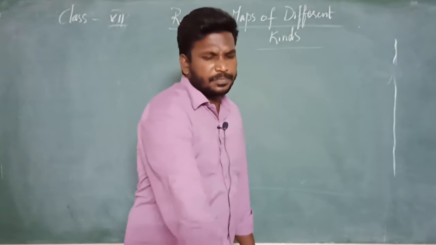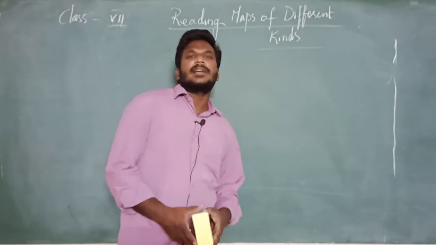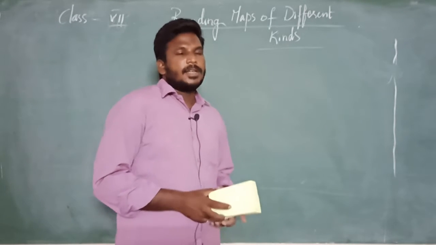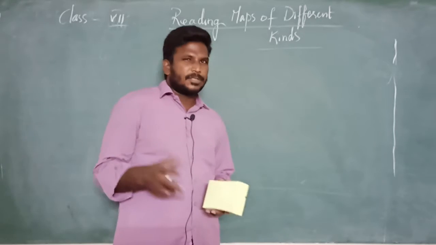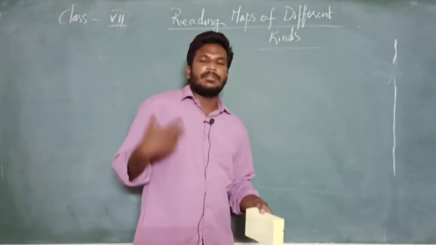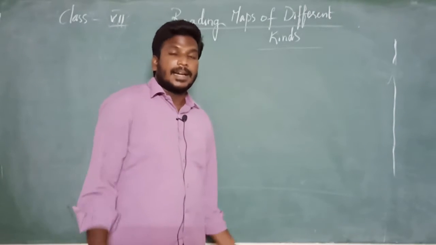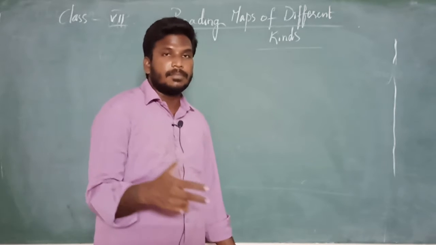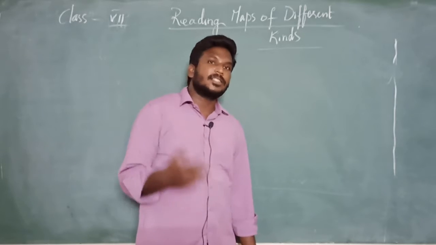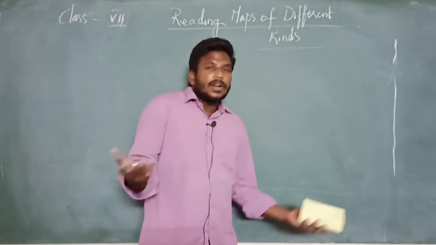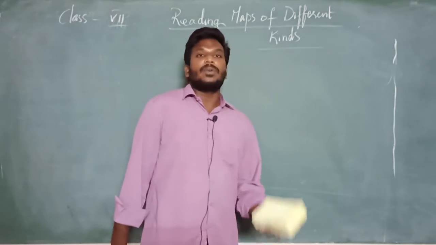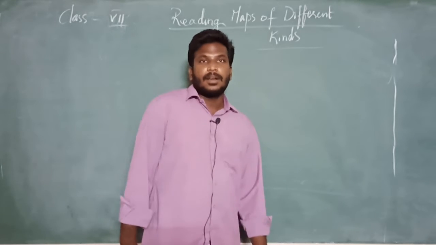Shall we start once again? Last time we discussed the symbols, types of symbols and maps, different types of maps, what the use of maps is and how maps were classified. Why do maps exist, and why are we following maps? At present we are following Google Maps, right? When we remember the word maps, we get different ideas in our brain, right? Google Maps, yes, for unknown areas. When we move to an unknown area, technology is very fast, so we can reach the destination with the help of Google Maps.